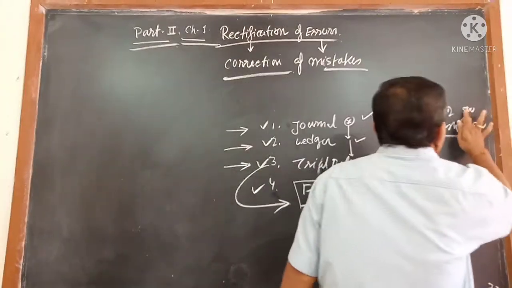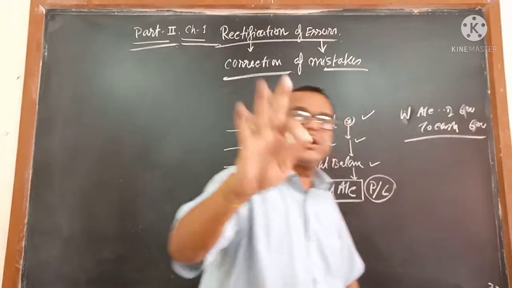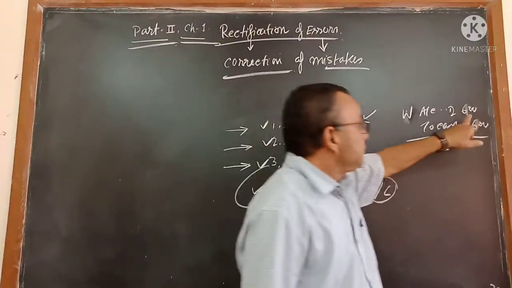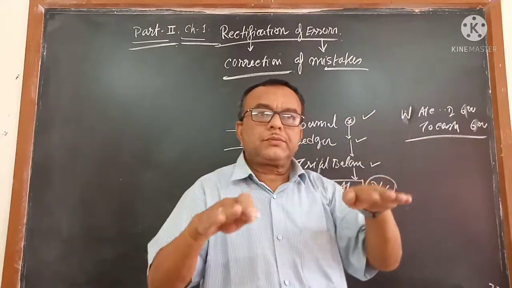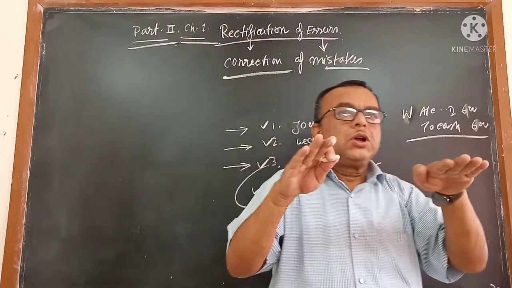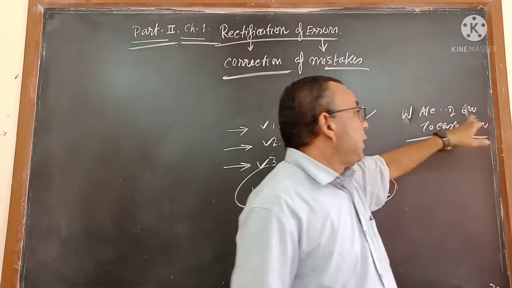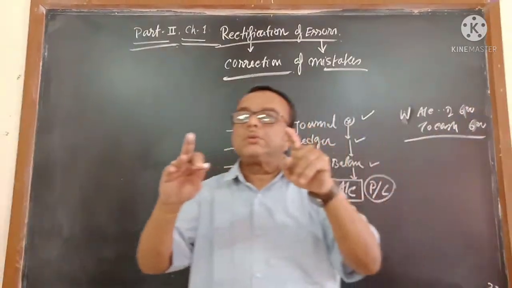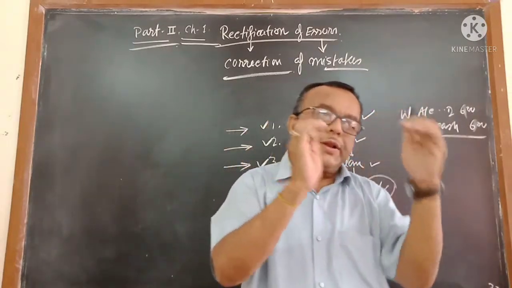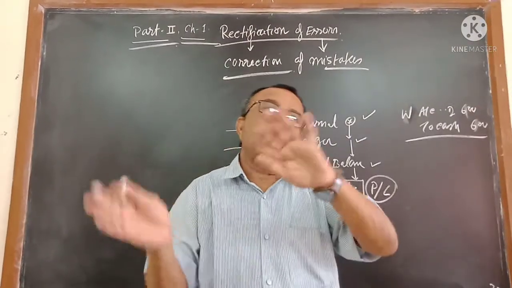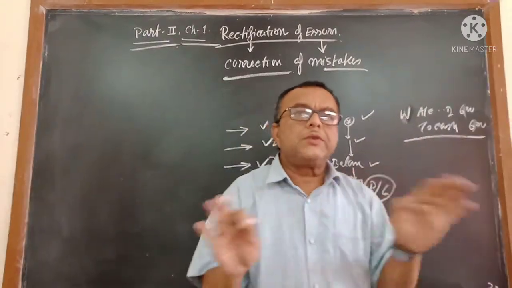Even suppose in place of 500, in both the places you wrote 600, then also the trial balance cannot identify, because 600 is the debit and 600 is the credit. Suppose your total is coming 20,000 if you write 500. If you write 600, your total will come 20,100, because 100 is more both in the debit as well as the credit, if the others are correct. Such type of mistakes you cannot identify from the trial balance.